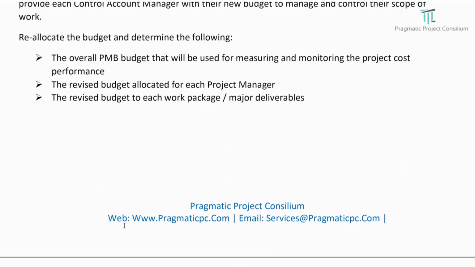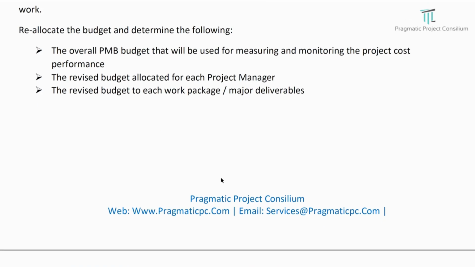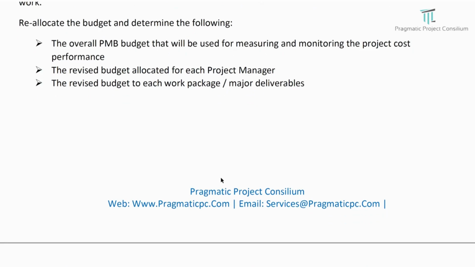Reallocate the budget and determine the following. The overall PMB budget that will be used for monitoring the project cost performance, for the CPI. The revised budget allocated for each project manager. The revised budget for each work package and the major deliverables.